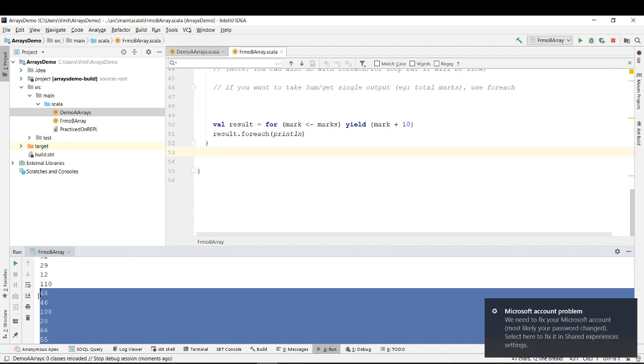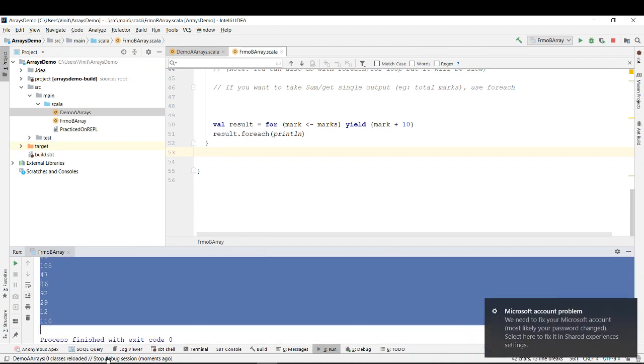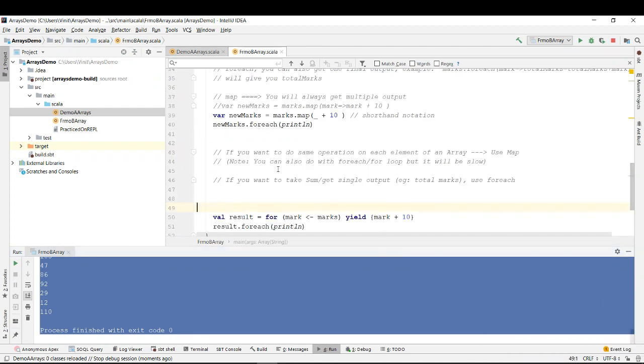So what I wanted to say is, this is also an array that we created, by adding the 10 marks. So even the for loop can be used along with yield to return you an array, similar to what map returns over here.